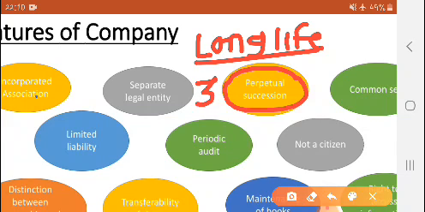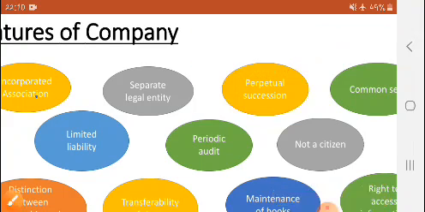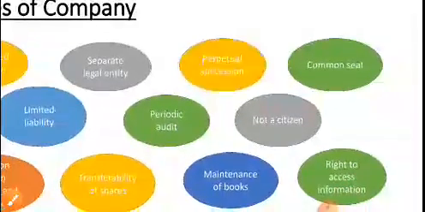Even with things like death, retirement or insolvency of its members, the company remains in existence for a long period of time. This is what is called perpetual succession. Okay, clear? Let's see the next.